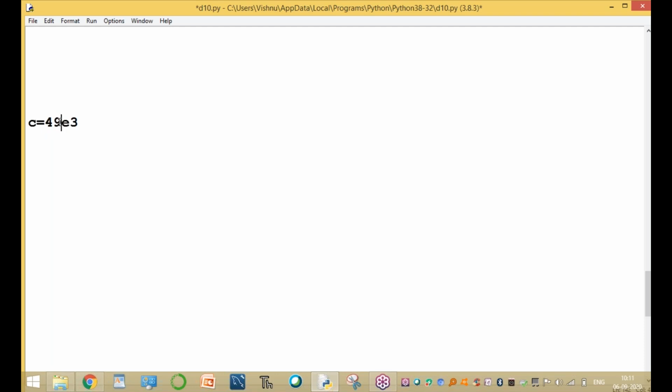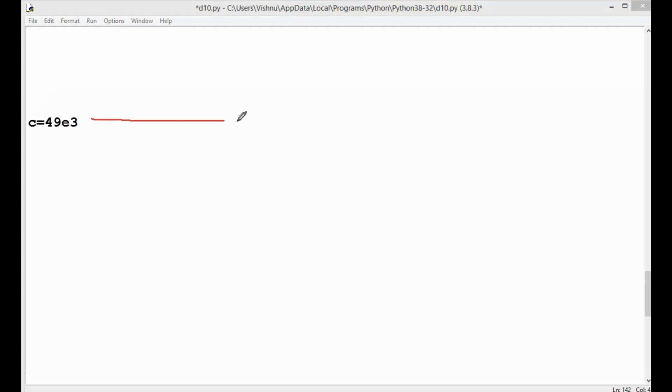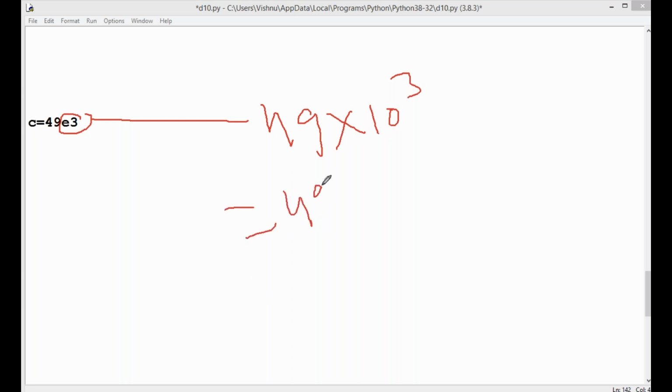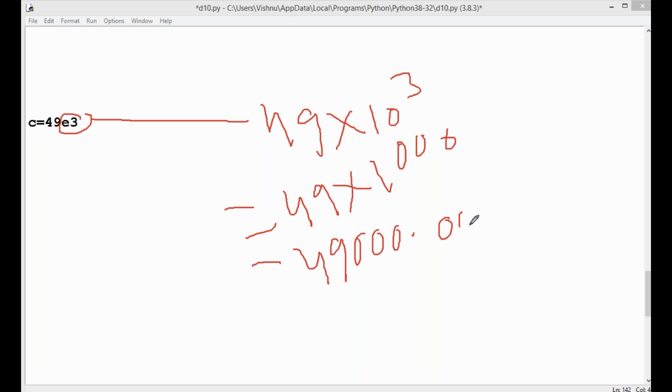E is a notation in the mathematical concept, the E notation. 49E3 means 49 into 10 power of 3, that is 49 followed by 3 zeros, 49000.0.